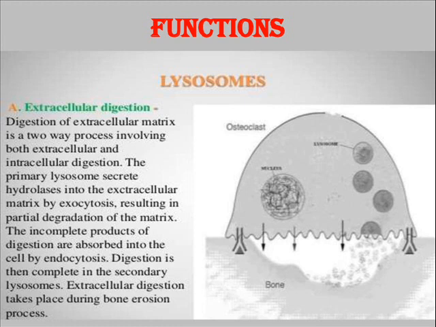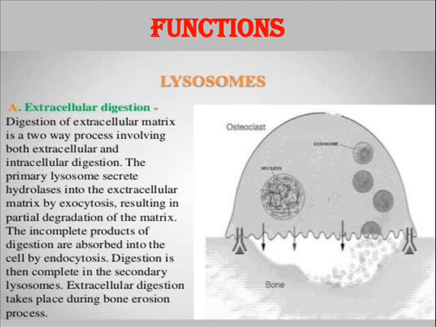The digestion of extracellular matrix is a two-way process which involves both extracellular digestion as well as intracellular digestion. The primary lysosome first secretes its enzymes, hydrolases, into the external environment by exocytosis, which results in the partial degradation of the matrix.